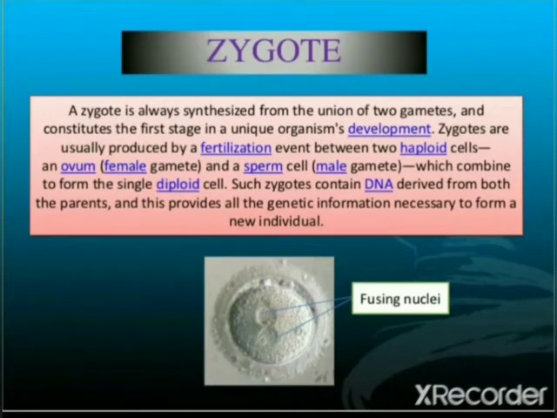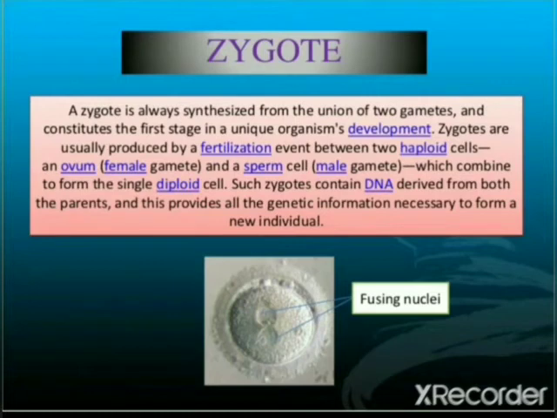A zygote is always synthesized from the union of two gametes and constitutes the first stage in a unique organism's development. Zygotes are usually produced by a fertilization event between two haploid cells, an ovum female gamete and a sperm cell male gamete, which combine to form a single diploid cell.